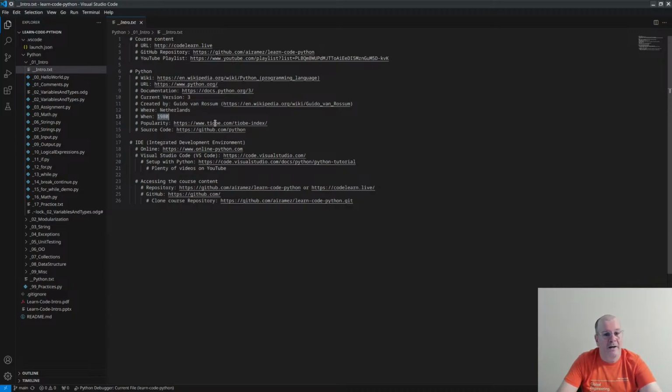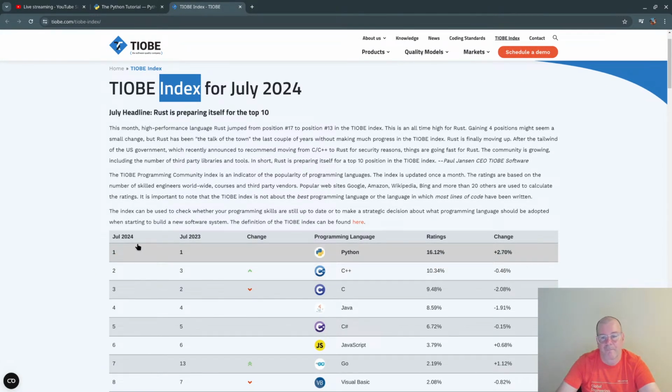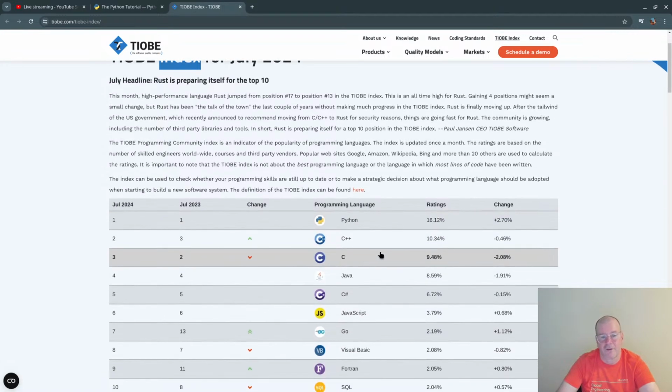Another thing about popularity. If we go to this TIOBE index, there are many different indexes in place where languages are ranked. This one is more about popularity: how many people are looking for this language, how much documentation material is available, how many people discuss it. And Python is the top one. See, top one with a rate of 16%. The second one is C++, then C, Java, and C#.